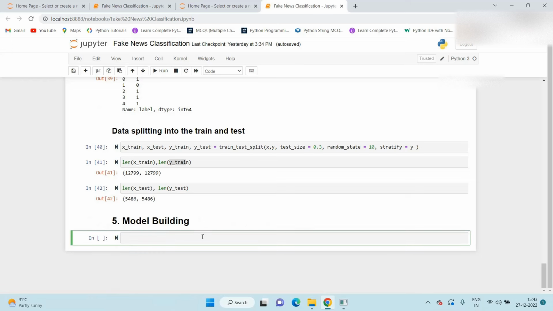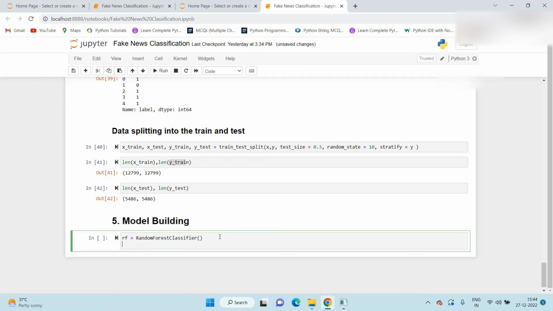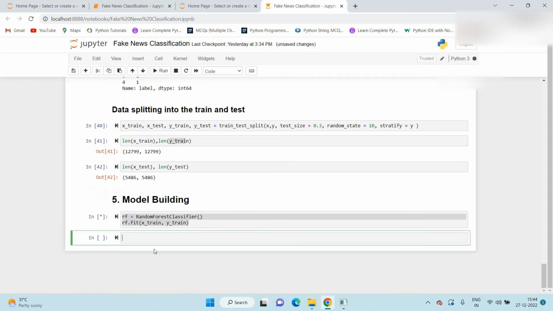But if you want a decision tree classifier, in that case sklearn.tree will be used. And if you want logistic regression, instead of sklearn.ensemble, write sklearn.linear_model, and in that linear model the logistic regression algorithm will be there. Okay, so currently we require random forest classifier. So first of all, we initiate our random forest classifier object, give the variable like rf. Okay. So once we initialize this random forest classifier object, then we need to feed training data. So here our training data is x_train and y_train. So here we can say we train our model. Once we execute this, it will take some time.